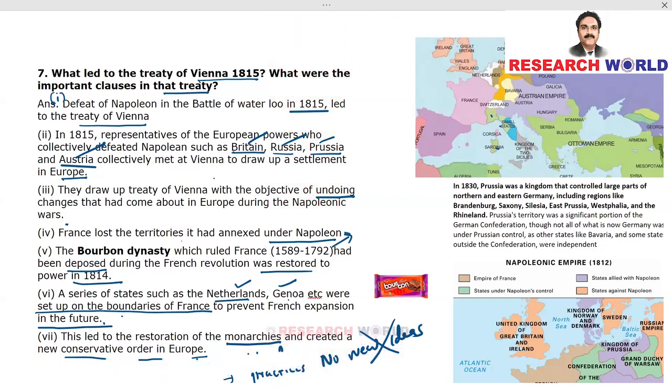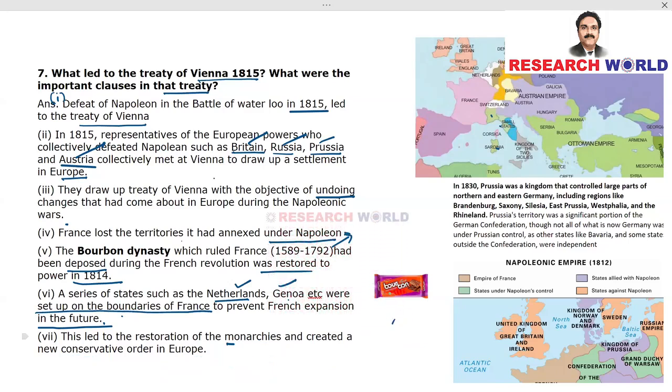Okay, now coming back to our answer. This led to the restoration of the monarchy. See, these conservatives are happy because they want to be under a monarch or a king, because they have been used to that king-queen system, loyal to the king and loyal to the kingdom, and it created a new conservative order in Europe. So, what led to the Treaty of Vienna 1815?